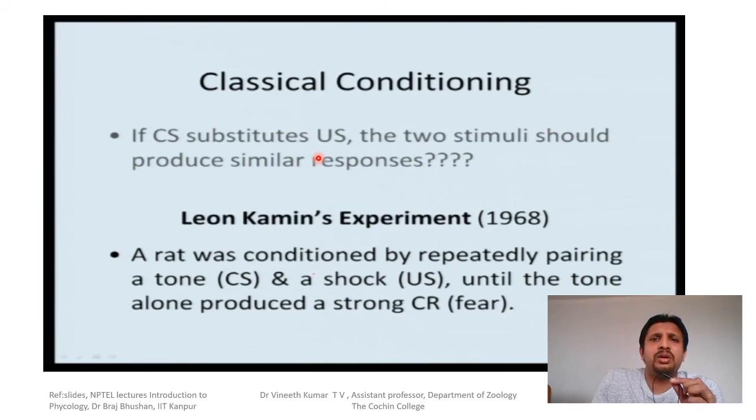When you get a shock, we also respond in such a manner. We get fear, and we just move away from the place where we got the shock, or we take the hand away, or whatever the situation might be. That's also happening for the rat. When the shock is provided, the fear response is shown by the rat. But after conditioning with the tone, the rat began to show fear in the absence of shock. So that was the normal conditioning, like Pavlov.